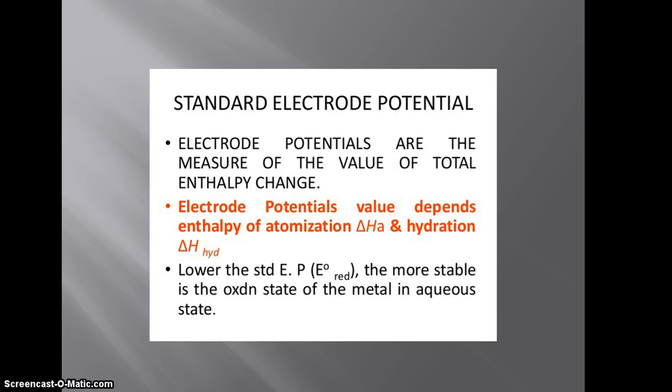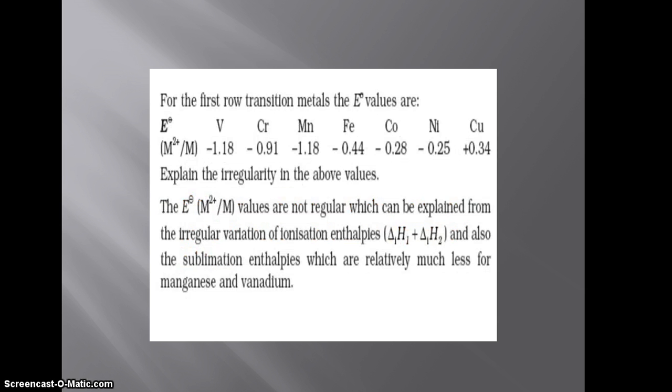And the standard electrode potential, we already know what electrode potential is. So standard electrode potential values mainly depend on enthalpy of atomization as well as hydration enthalpy. The lower the standard electrode potential, the more stable the compound, which means it is more stable in the higher oxidation state. In this first row series, we can see irregularity in the order of the variable oxidation states, which represents that there is a regular variation in ionization enthalpy as well as sublimation enthalpy.